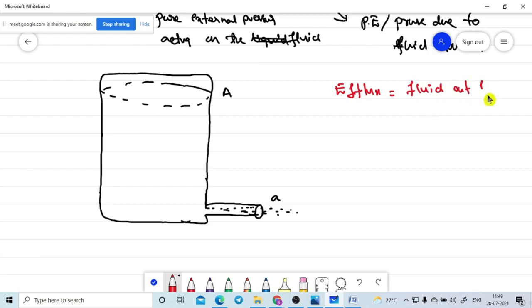When the fluid is flowing out, that fluid is named the efflux. It is just a word. So the speed of efflux means the speed of the fluid which is coming out from the vessel. Are you getting what I am saying?